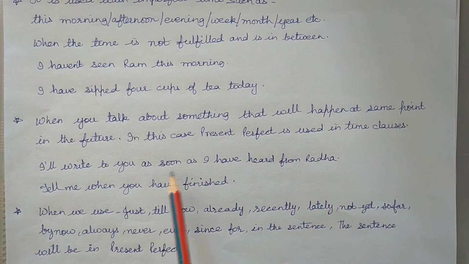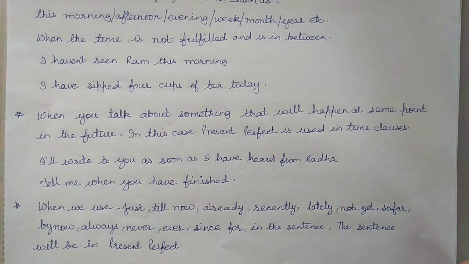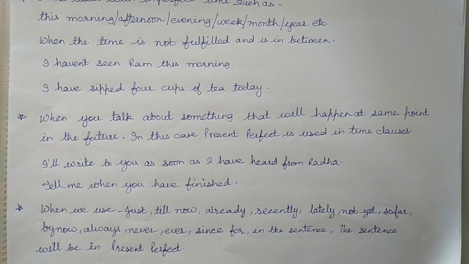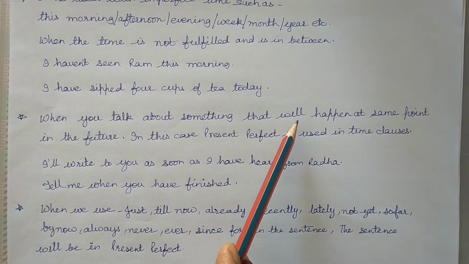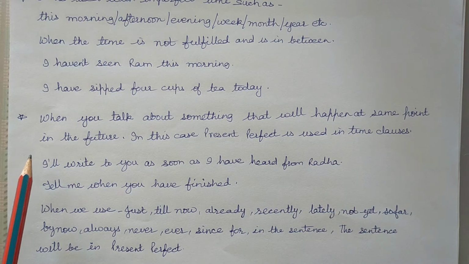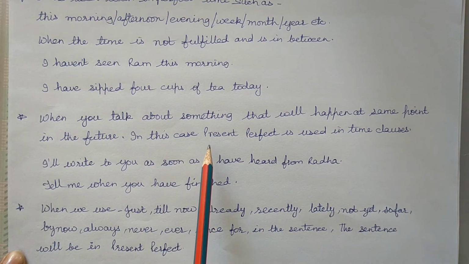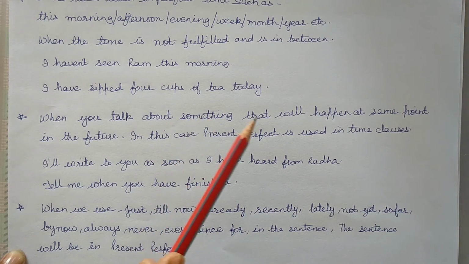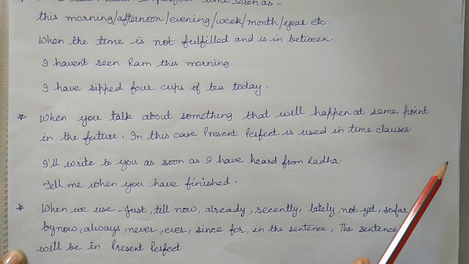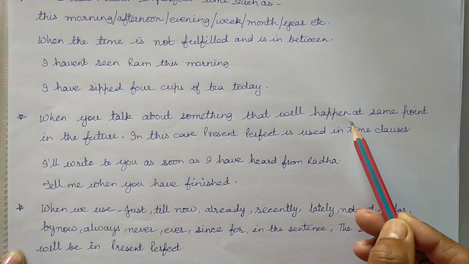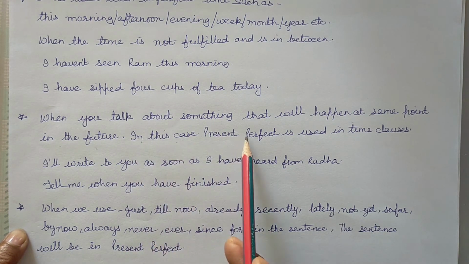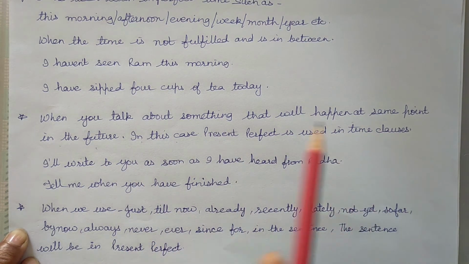When you talk about something that will happen at some point in future, in this case, present perfect is used in time clauses.